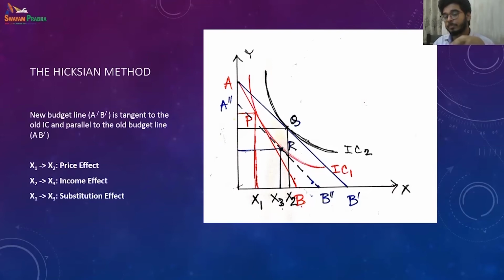That is the substitution effect. The change we make while trying to keep the real income the same is nothing but the income effect, shown here by x3 x2. So the price effect x1 x2 is a combination of x1 x3, the substitution effect, and x3 x2, the income effect.